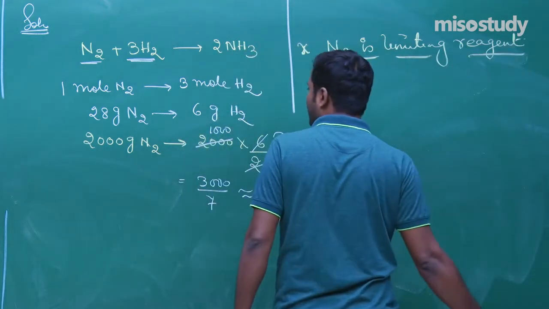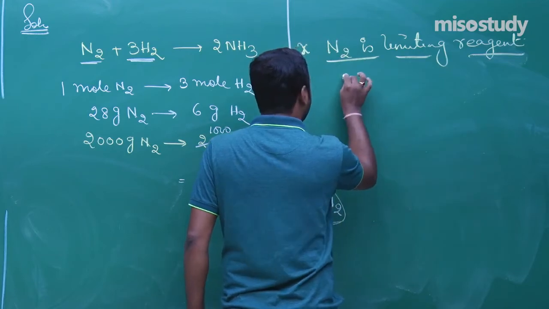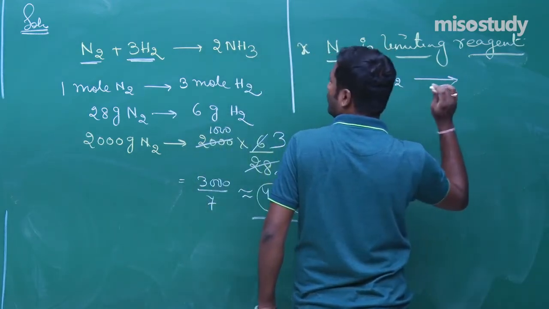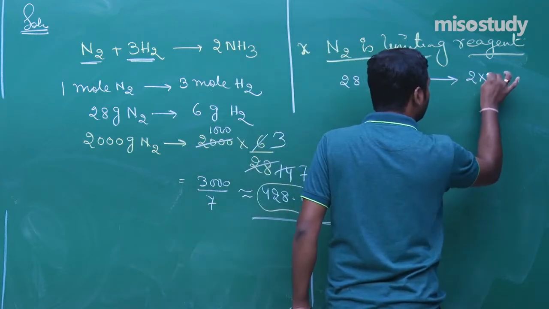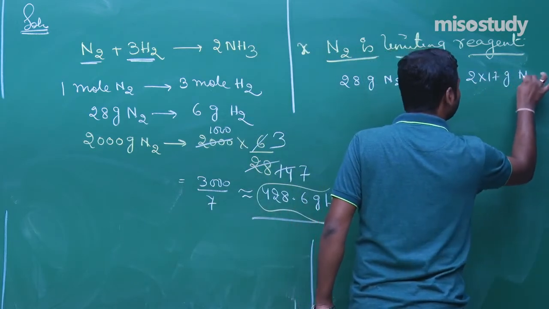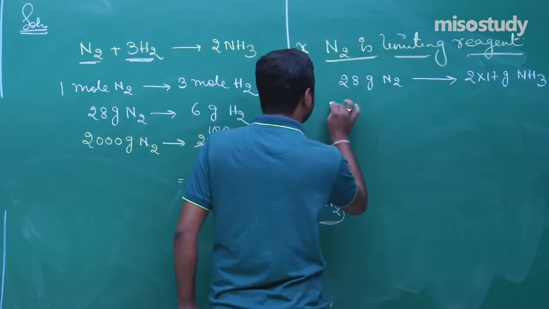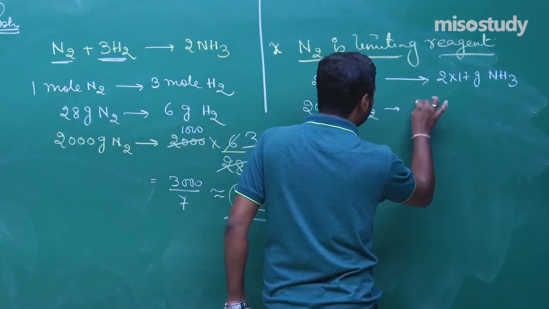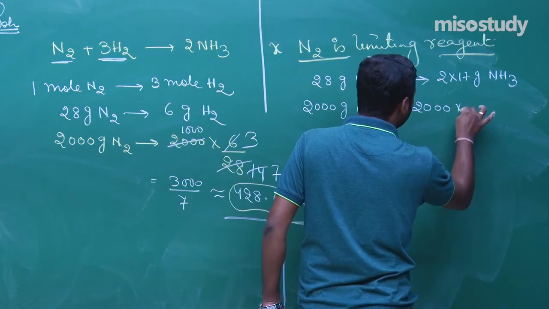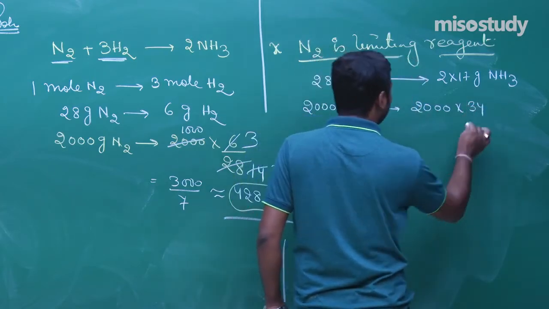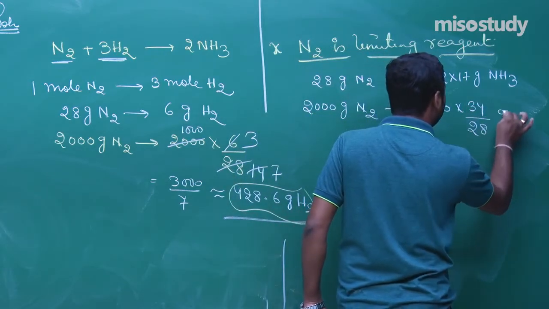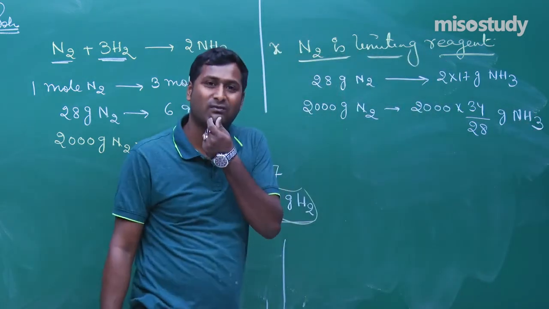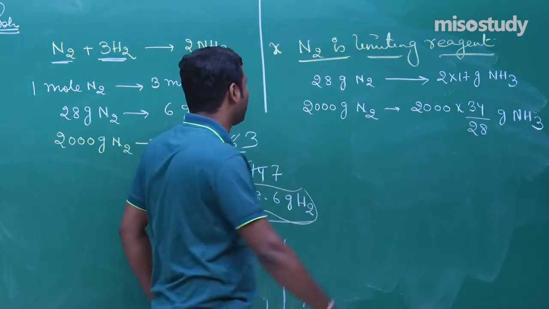Now look, 28 gram N2 gives you 2 into 17 gram NH3. So 2000 gram N2 will give you 2000 multiplied by 34 divided by 28 gram NH3. This is the answer of the first part. Am I right? Yes, sir.